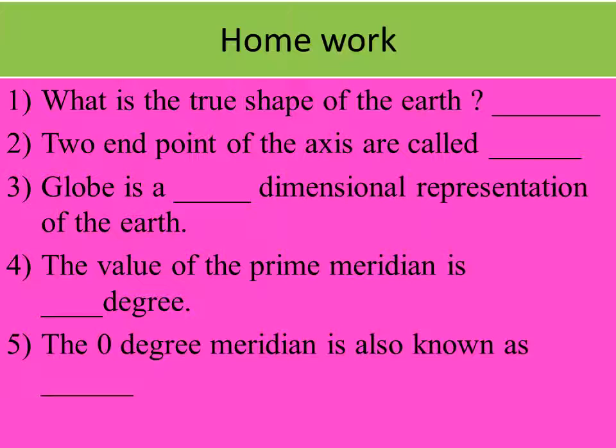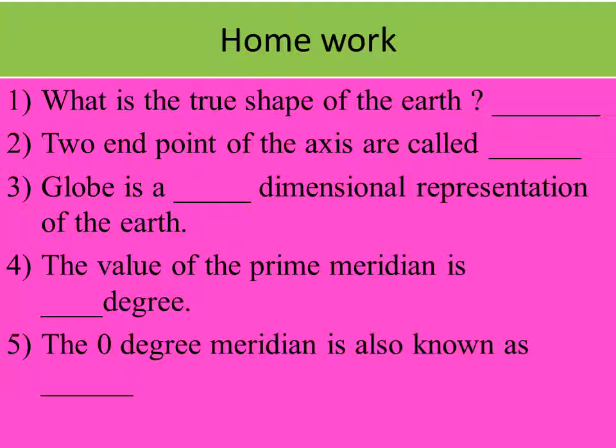Lines of longitude measure distance east or west of the prime meridian, and we mark them as east or west. 180 degrees east and 180 degrees west are the same line, which is also referred to as the International Date Line. So the International Date Line is located about 180 degrees east or west of the prime meridian.